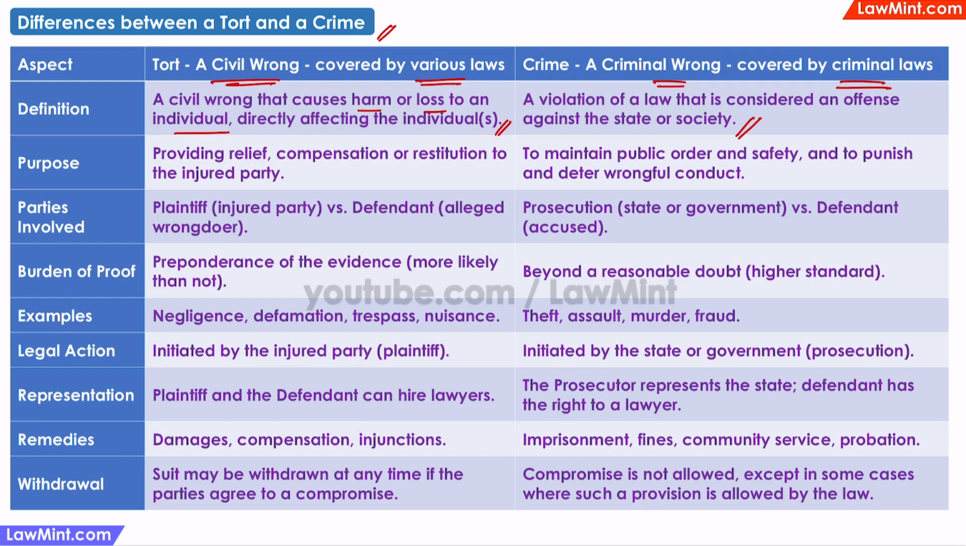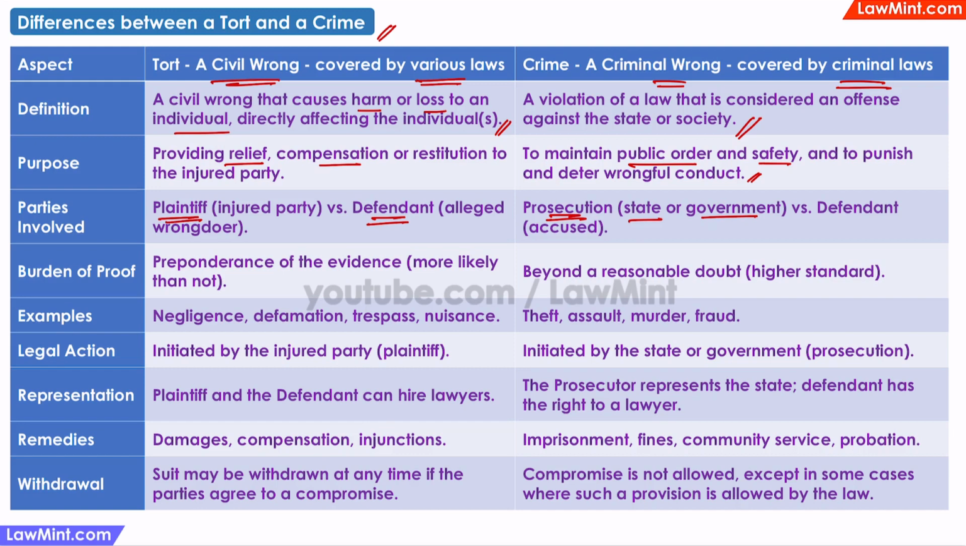The primary purpose of tort law is to provide relief or compensation to the injured party. In contrast, the purpose of criminal law is to maintain public order and safety, and to punish and to deter wrongful conduct. In a tort case, the parties involved are the plaintiff, which is the injured party, versus the defendant, who is the alleged wrongdoer. For a crime, it is the prosecution, representing the state or the government, against the defendant, who is the accused.